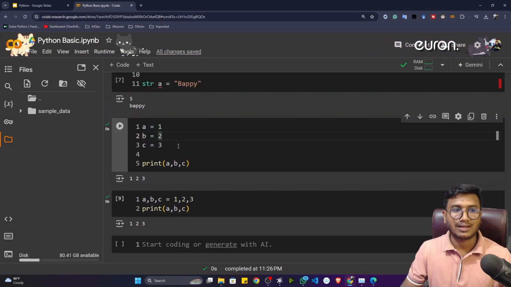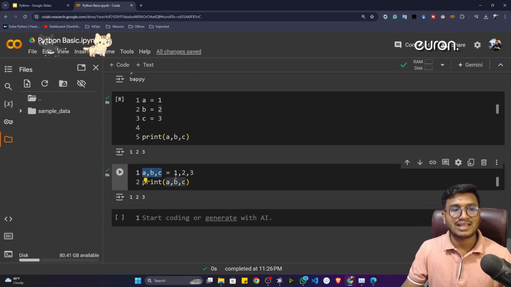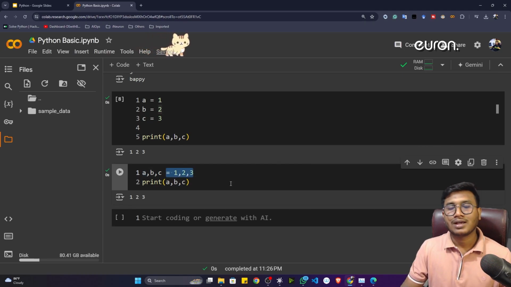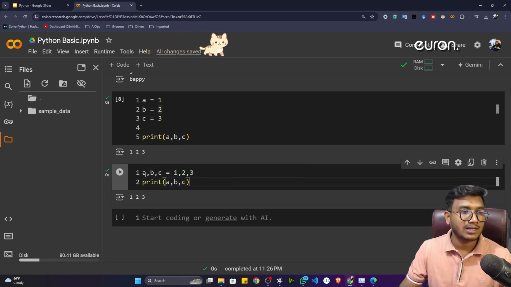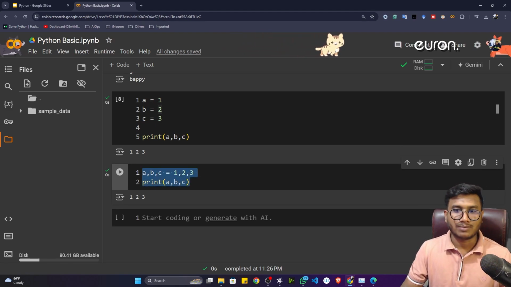Instead of defining in a new line again and again, in a single line you can assign the variables. You just need to separate them with the help of commas, and there you can store the values. That means inside a 1 is coming, inside b 2 is coming, inside c 3 is coming. Okay, and you can print all of them one by one.